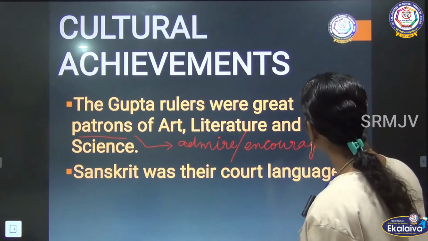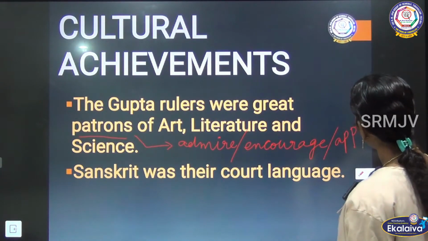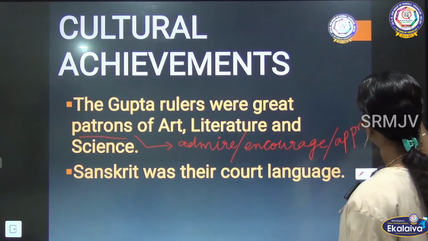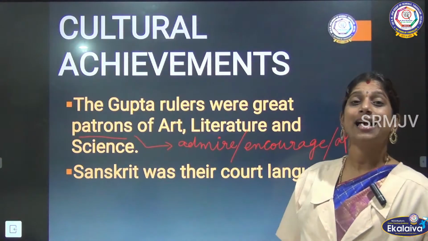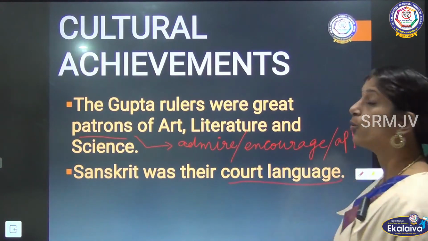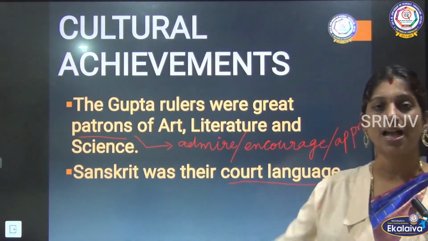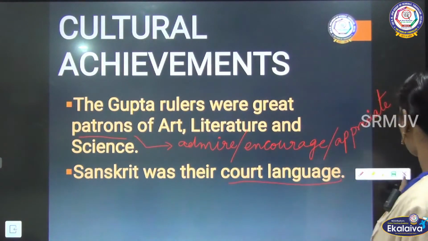They even appreciated those who did all these. And Sanskrit was their court language. Court language is the language spoken within the court of the king. So Sanskrit was their court language.